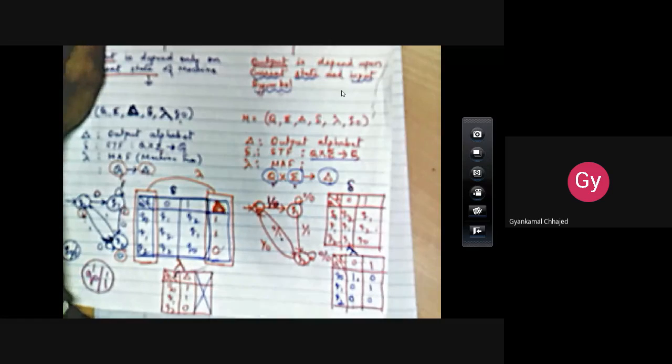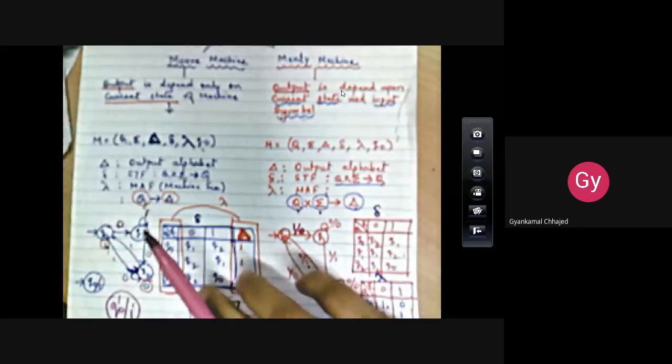So here is the difference between these two. One more difference is, whenever you are generating output using these machines, in case of Moore machine, you are getting one extra output symbol as compared to Mealy machine. In the Mealy machine, as many output symbols as input symbols will be there, while in case of Moore machine, you are getting one extra output symbol. With the example it will be more clear.